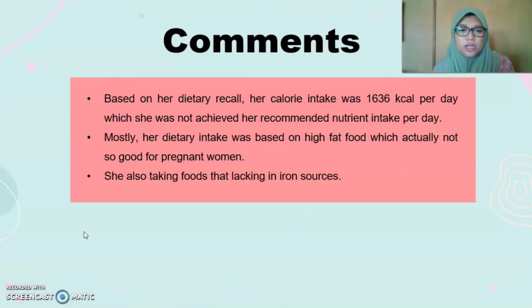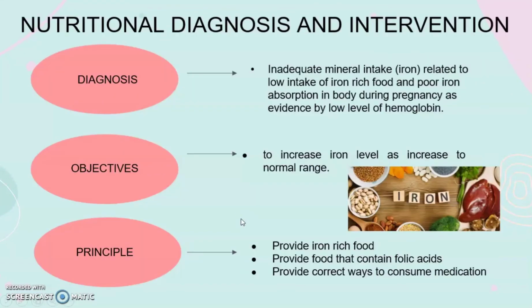Based on her dietary recall, we can see that Puan Aida's calorie intake was 1,636 kcal per day, which is actually low for a pregnant woman. Mostly she was having a high fat food diet, and also she was taking food that lacks iron-rich food sources.